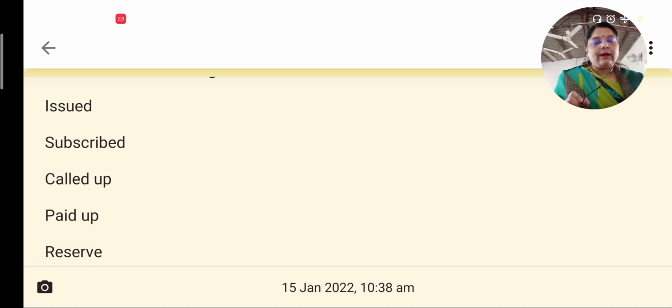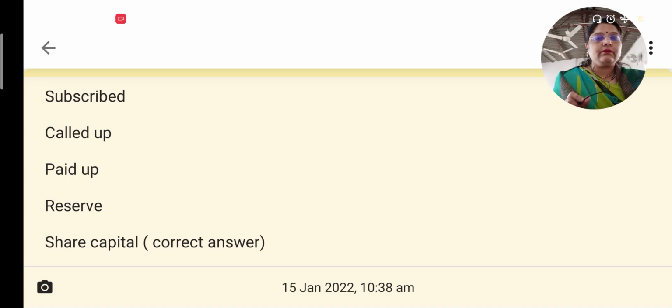Now, even if the company is asking the shareholders to pay, they may not pay the entire amount, and that amount will be called as the paid up.